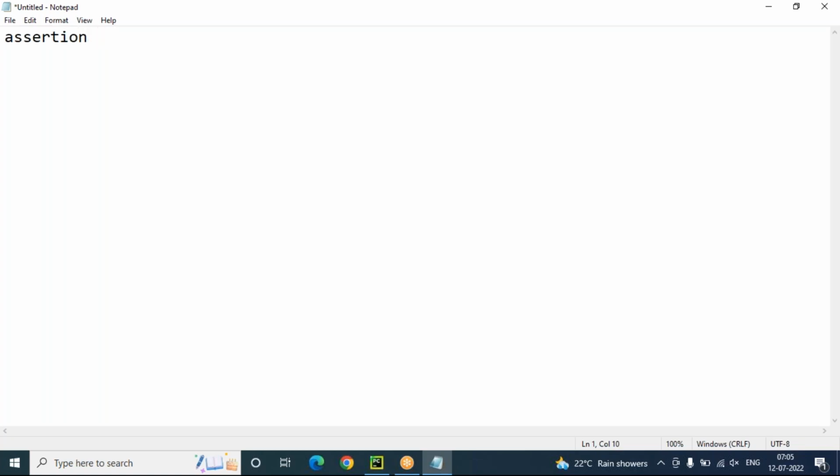Assertion. What is assertion actually here? As I said, assertion means debugging a Python program by using the assert keyword. Debugging a Python program by using the assert keyword is nothing but assertion.